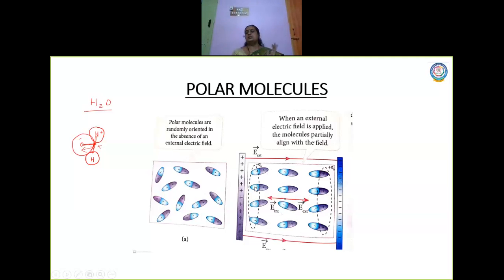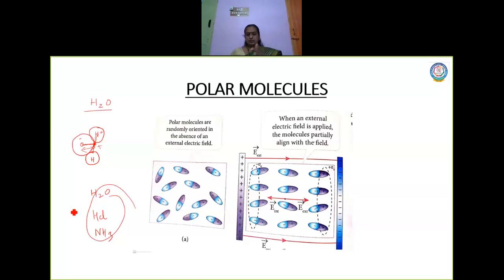So in both cases, whether it is a non-polar molecule or a polar molecule, in the presence of an electric field, in non-polar molecules an induced dipole moment can be created, whereas in polar molecules there is already an electric dipole moment that gets aligned in the direction of the electric field. Now examples of polar molecules are the water molecule, HCl, and NH3. All these are examples of polar molecules.